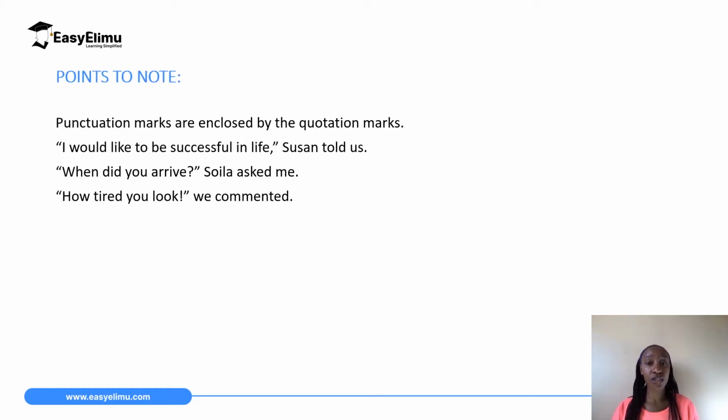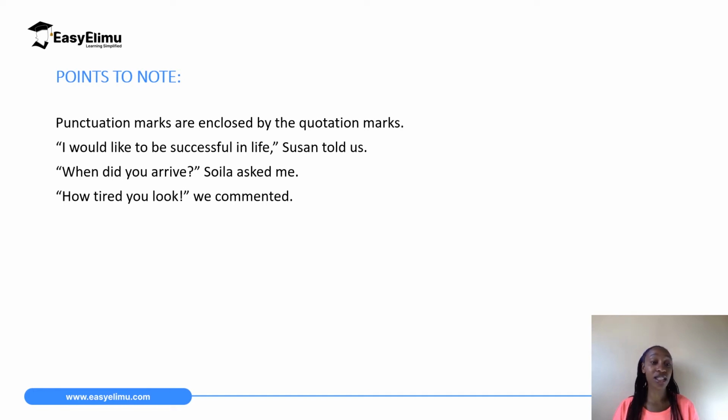So it is important to note that whatever punctuation marks have been used during the direct quotation, they are also enclosed with the quotation marks. So for example, "I would like to be successful in life," there's a comma there. That comma is also enclosed, and then closing quotation marks, and then the explanatory words, Susan told us, and that ends with a full stop. "When did you arrive?" That is a question, so there is a question mark. It is also enclosed with the quotation marks.